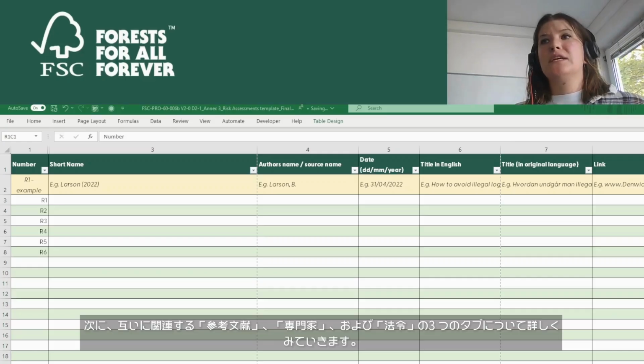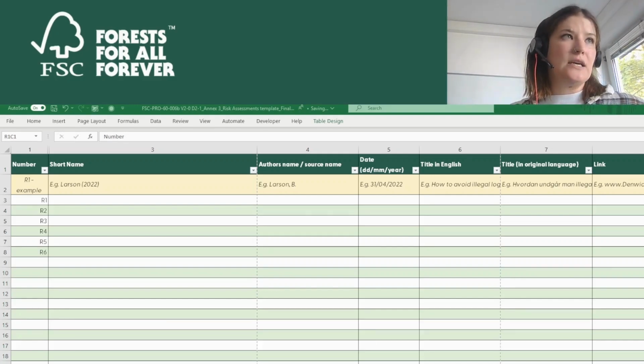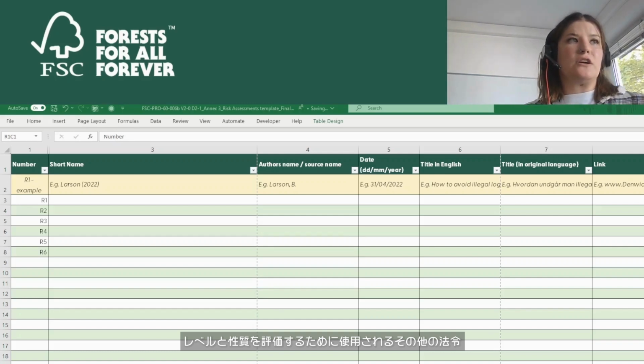Next, we have three tabs that all relate to each other: the references, experts, and legislation sheets. These sheets are for entering background evidence which supports the risk assessment, such as publications, expert consultations, relevant documents, and other forms of legislation that are being used to assess the level and nature of risk.